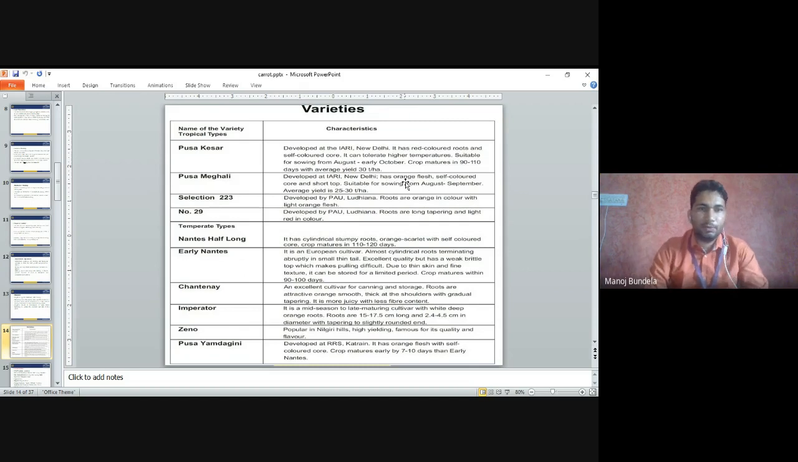So these are some important varieties: Pusa Kesar, Pusa Meghali, Selection 2 to 3, Number 29. These are tropical type varieties. Temperate type: Early Nantes, Chantenay, Imperator, Ooty, and Pusa Yamdagni.